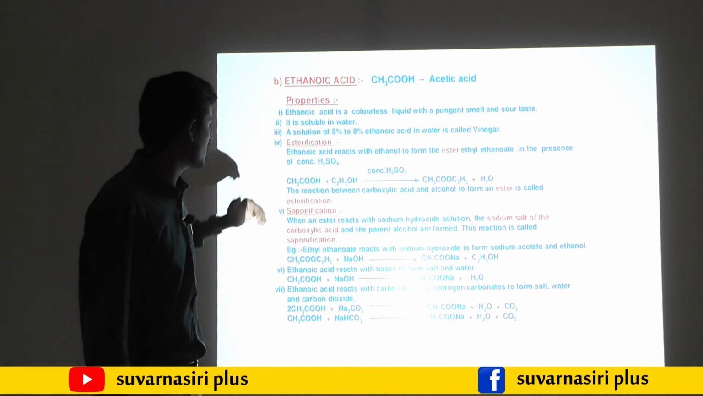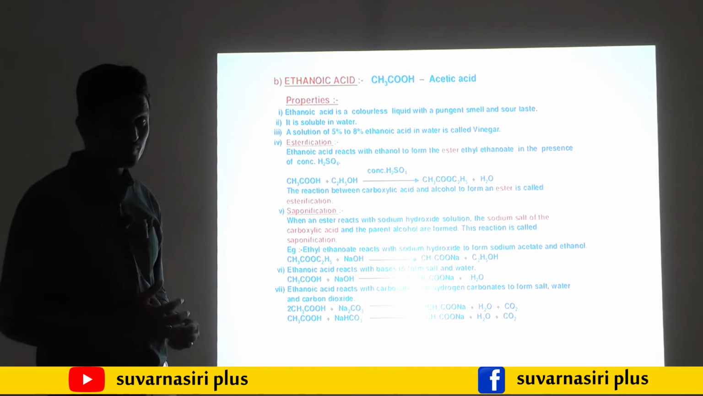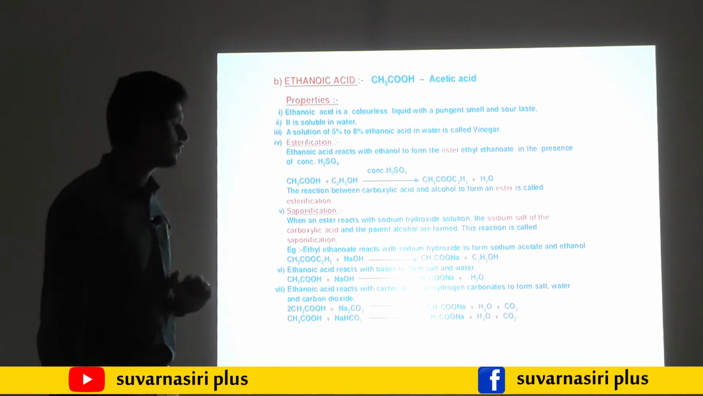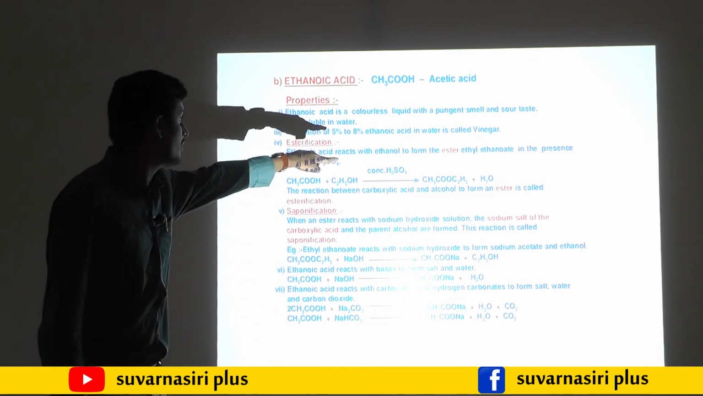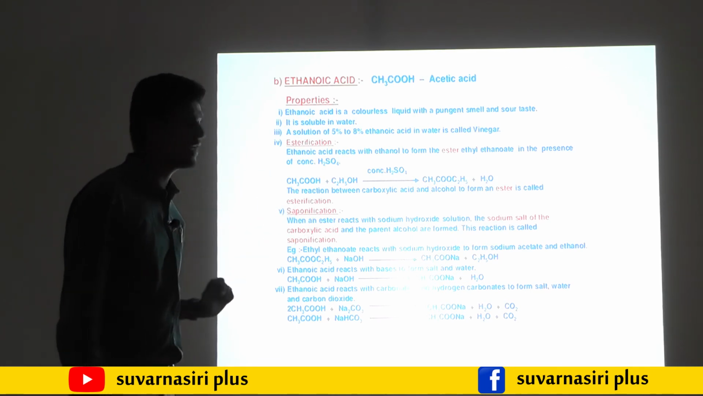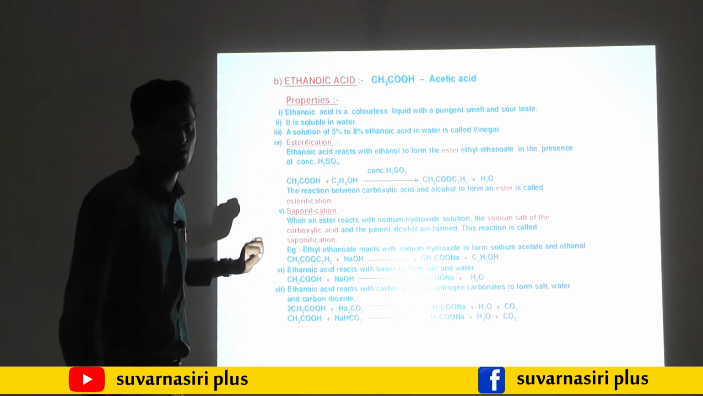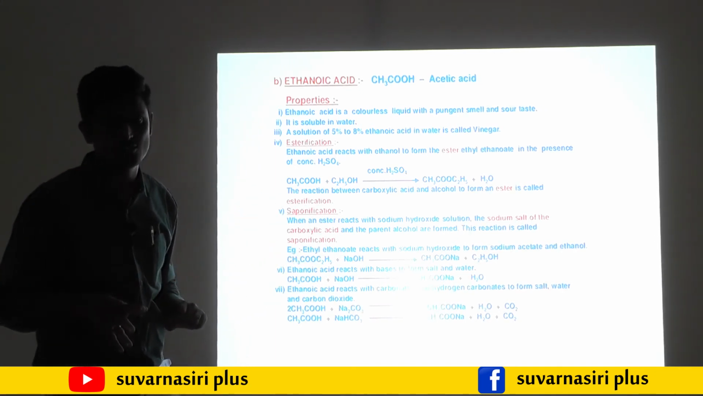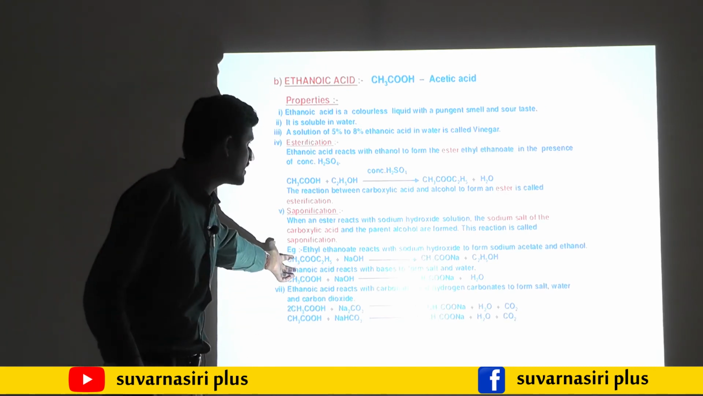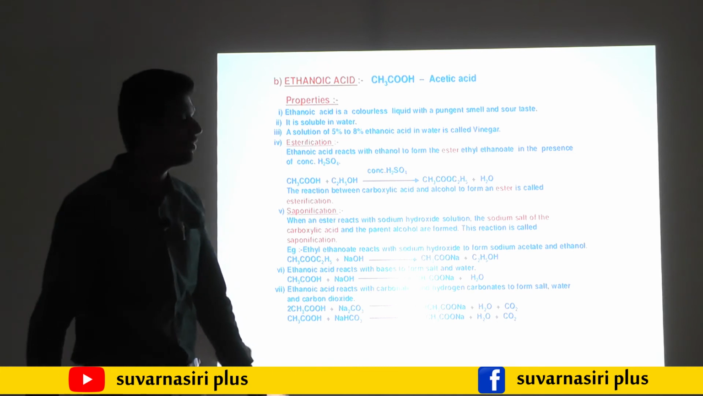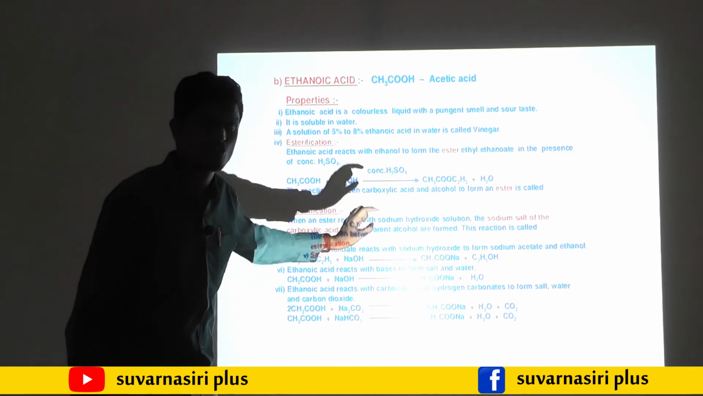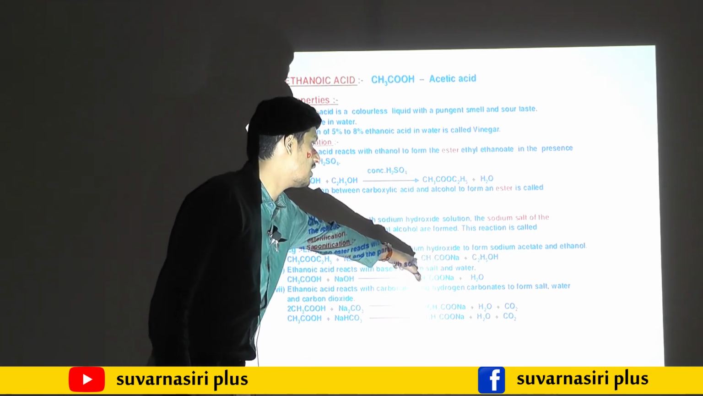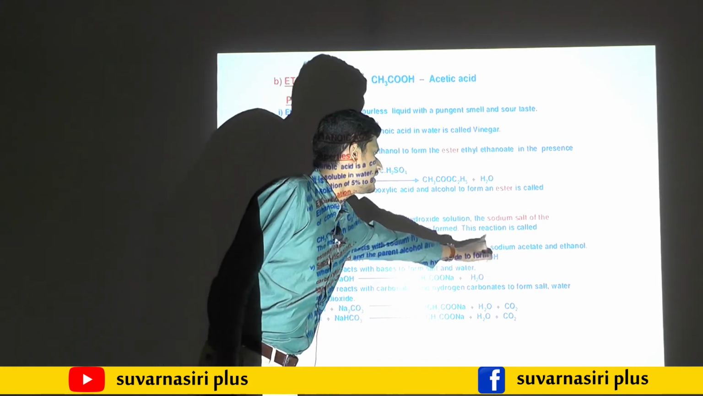The second one is saponification. Here the ester that is formed, CH3COOC2H5, reacts with sodium hydroxide. What is meant by saponification? When the ester reacts with sodium hydroxide, which is a strong base, it forms sodium acetate, and you get the ethanol back.